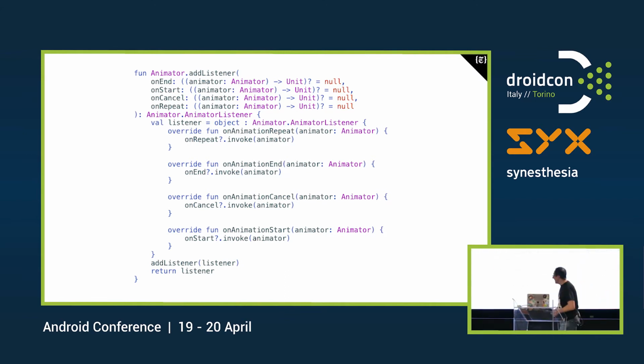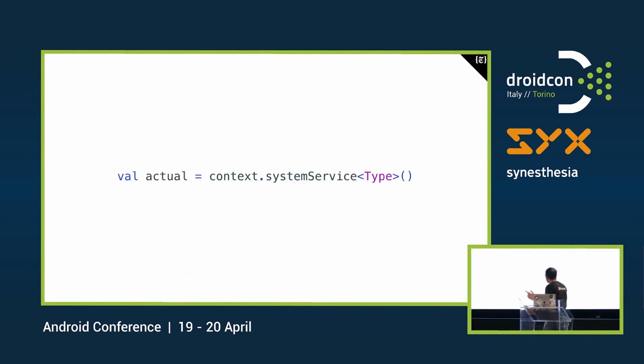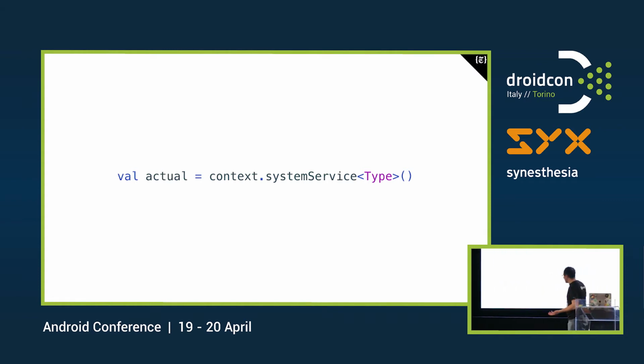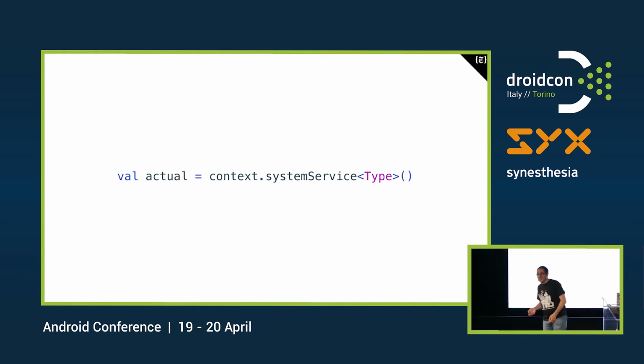Okay, so we all used getSystemService, right? Did we? Well, of course, we never use the type, but every other service was too long and wouldn't fit in my slide. And that's entirely not my fault, but I really love how it looked.